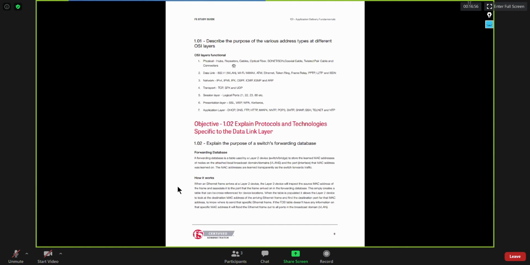Then you have the data link layer, right? If we particularly talk about Ethernet switching, then you would always have the forwarding database available on your switches, especially on Ethernet switches, which is also known as the Ethernet switching table, or the MAC address table, also known as the CAM table, right? So Ethernet switches will always forward your data, your frames, based on MAC addresses, okay? Based on MAC addresses. Any questions?